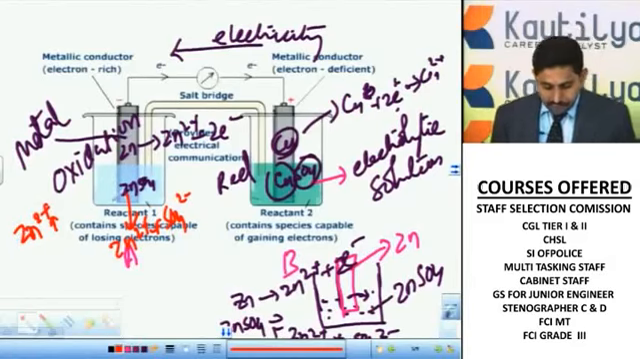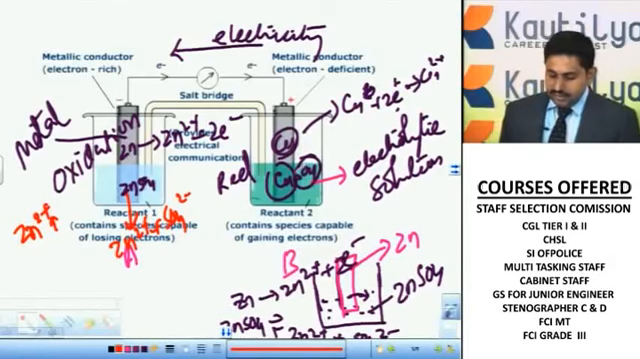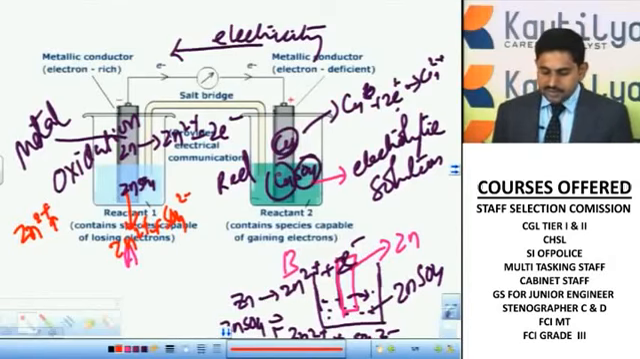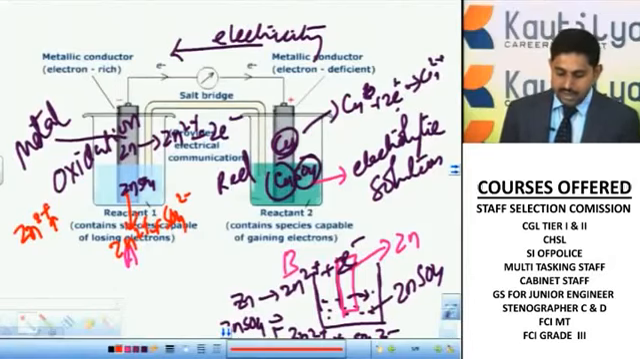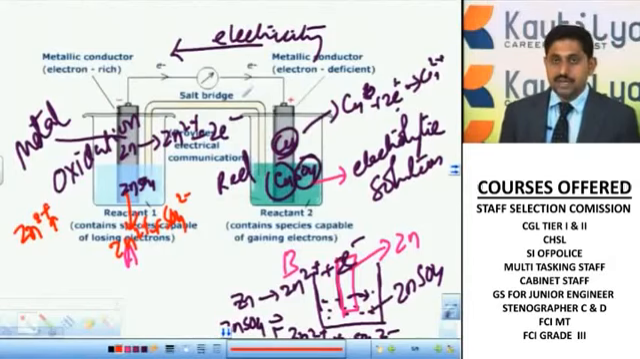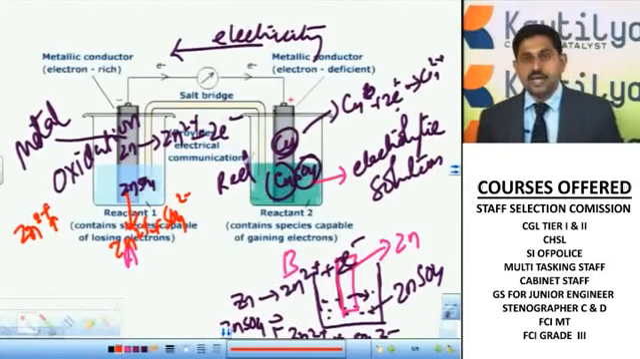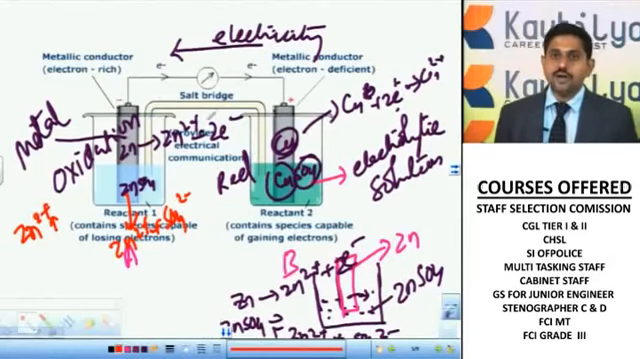Again, in the same case, the copper ion is accepting electrons, so Cu2+ ions are converted to copper. To maintain the neutrality of the sulfate ions and the zinc and copper ions, the salt bridge passes the sulfate ions, or the positive ions, wherever they are required. The salt bridge is an inert medium and it maintains the neutrality, right?